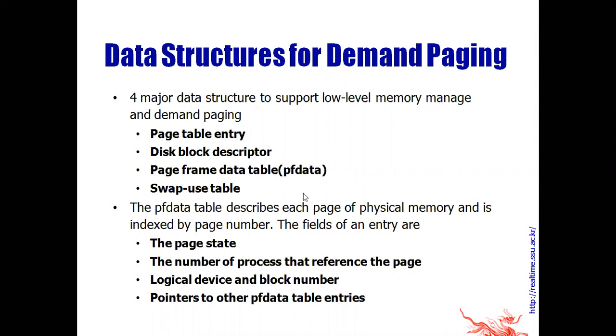The page frame table describes each page in physical memory and is indexed by page number. The fields in the entry are page state, number of processes that reference the page, logical device and block number, and pointers to the other PF data tables. These are the data structures. How these data structures are used, we'll see.